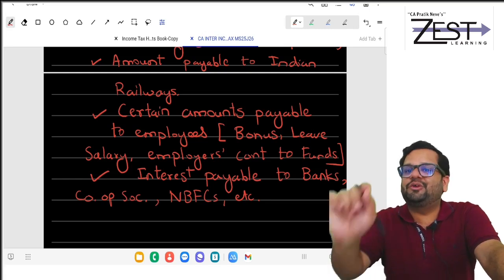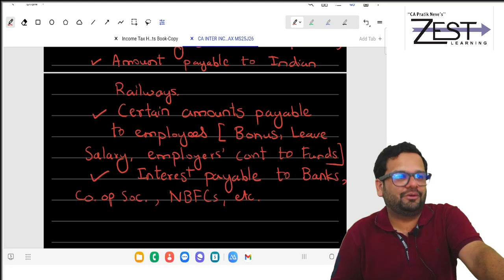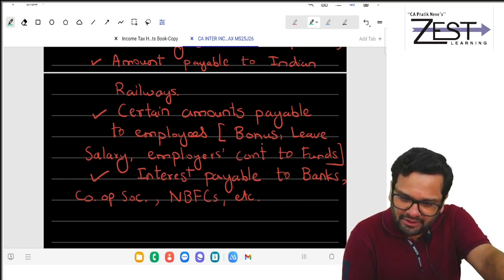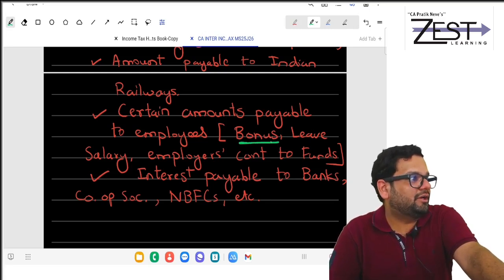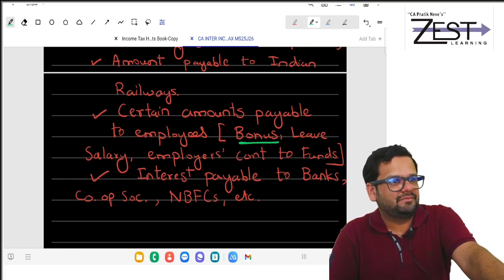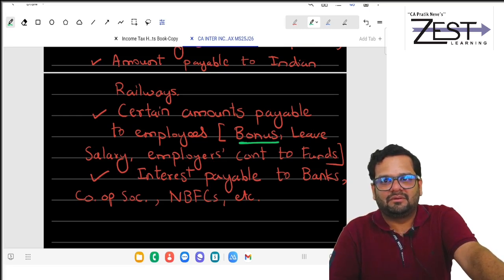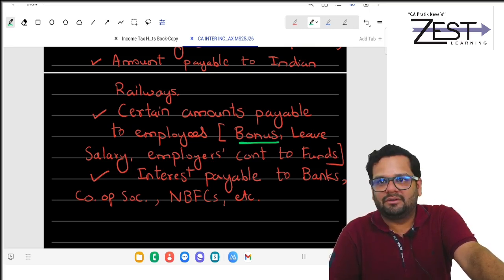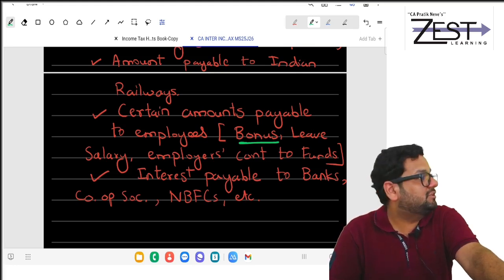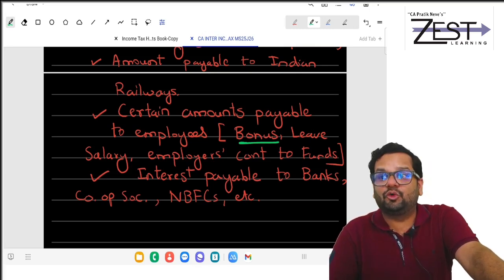In this, loophole is there. Only in one point there is loophole. That one point is bonus. That is the only point where there is a loophole. I learned it in articleship only. 31st October, we were filing the return. 31st October was due date. It might be, year might be 2008 or 7, whatever. But this provision was same, that if you don't pay bonus, you will not get deduction.